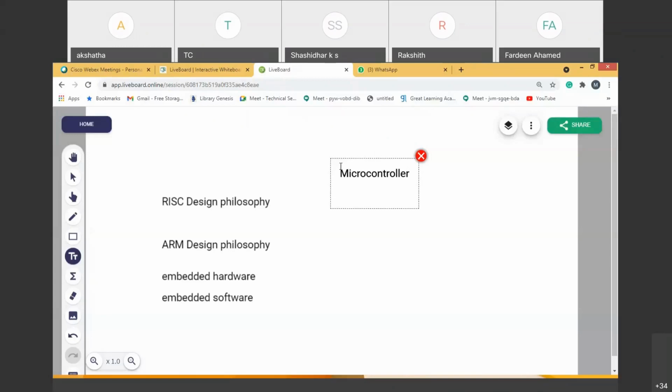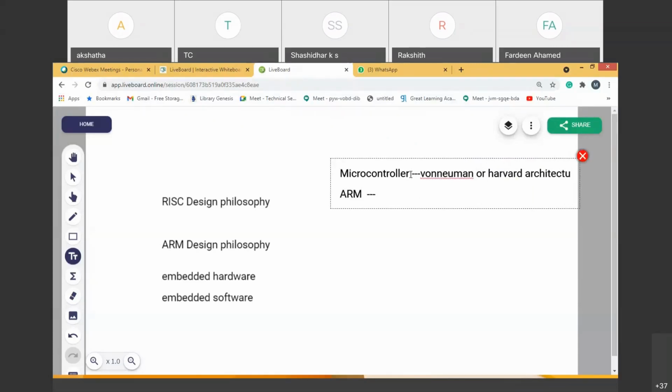Wanted to study the ARM controller. So if I wanted to study the ARM controller, what is the concept we already know? A microcontroller may be having any architecture. What is that? Either it may have von Neumann architecture or it may have Harvard architecture. Okay, it may have this architecture or that architecture.